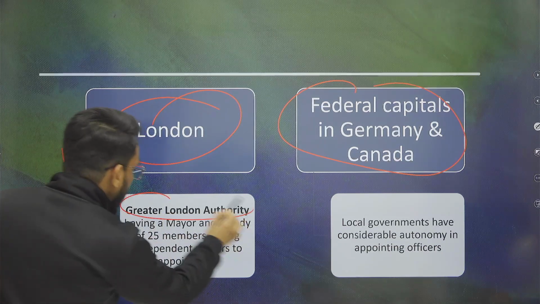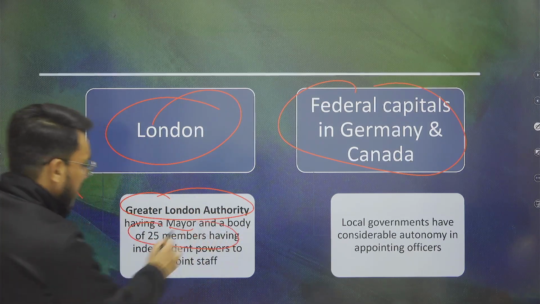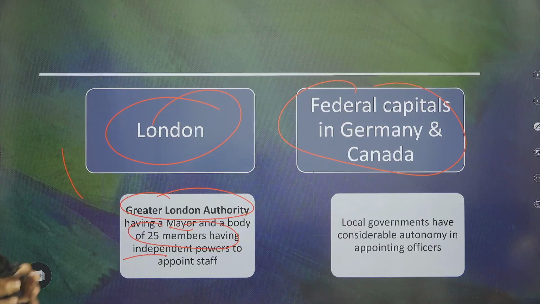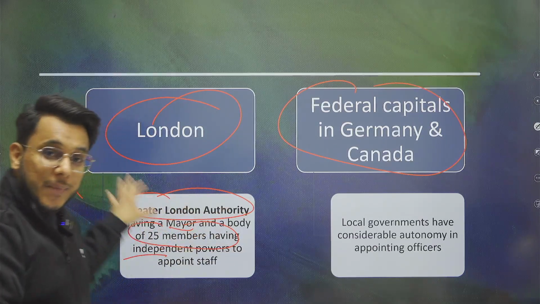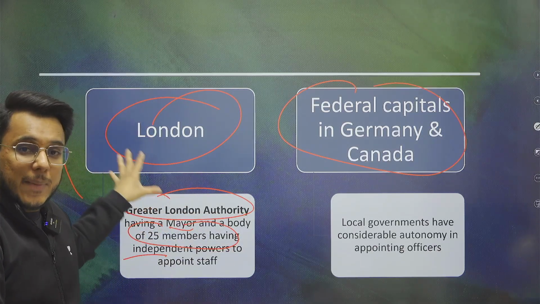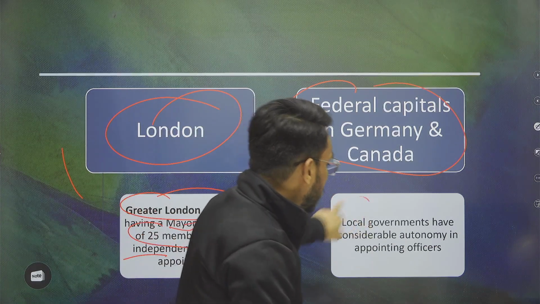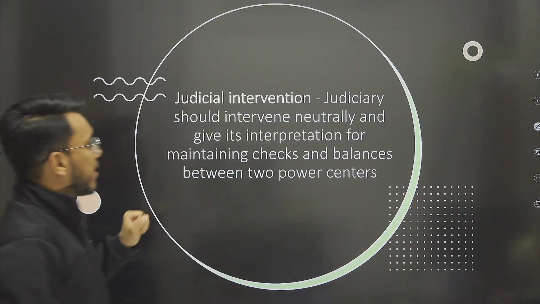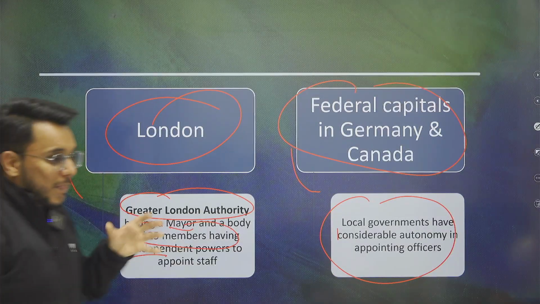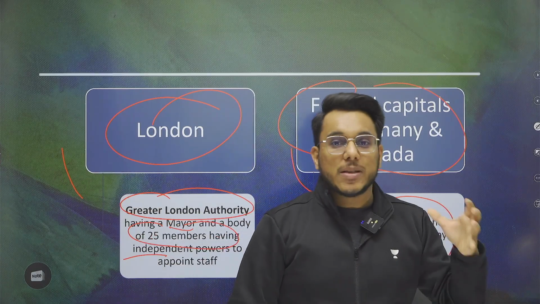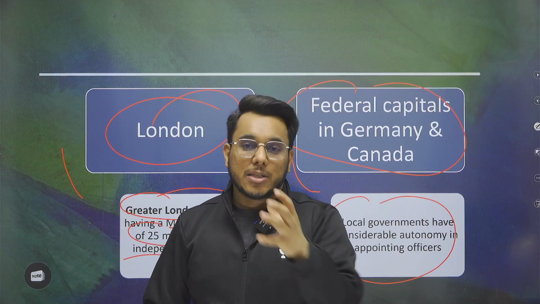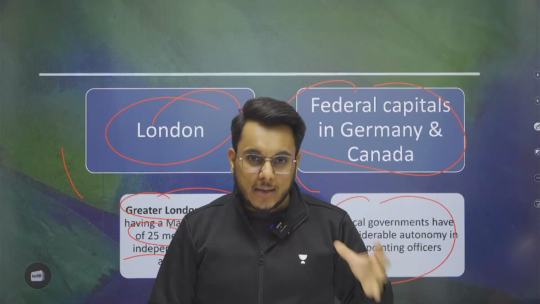The Greater London Authority has a mayor and 25 members who have been given independent powers to appoint their staff. So on bureaucracy in London, independent power has been given to the local bodies. In Germany and Canada also, considerable autonomy has been given to the local bodies.